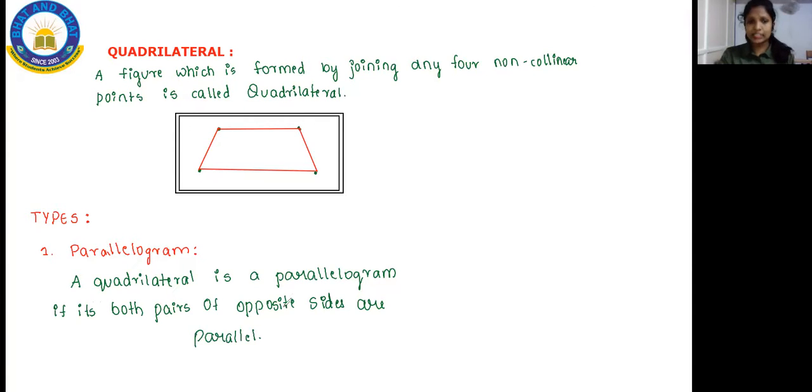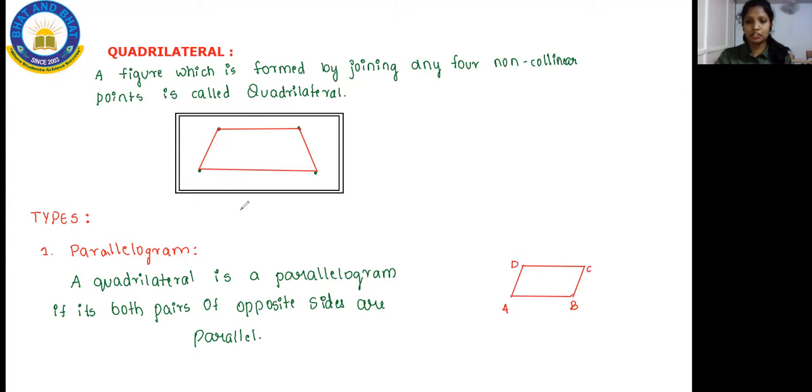So you guys have already learned about parallel lines, isn't it? Suppose you have lines at the same distance, we call that a parallelogram. In the same way, you know what a parallel line is. So what happens in a parallelogram?